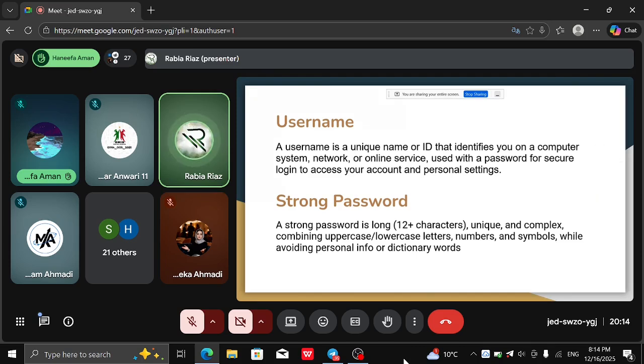So a strong password is 18 characters long. It has a combination of digits, uppercase letters, lowercase letters, and special characters without having any personal info or dictionary word. By dictionary word, we mean any random word that is in our dictionary, like cat, dog, bat, table, chair, anything like that. It should not be guessable in any case or form.